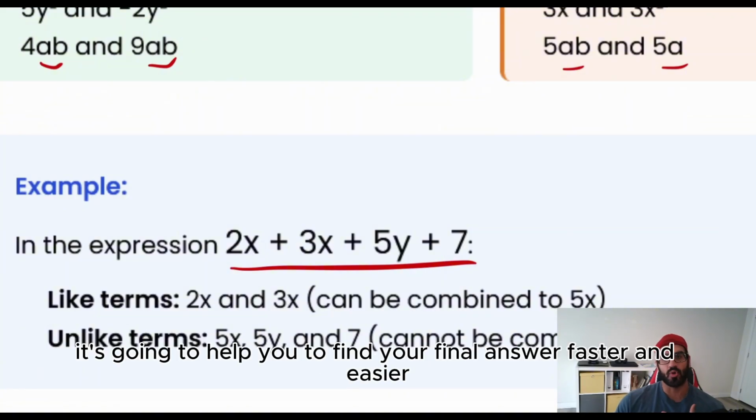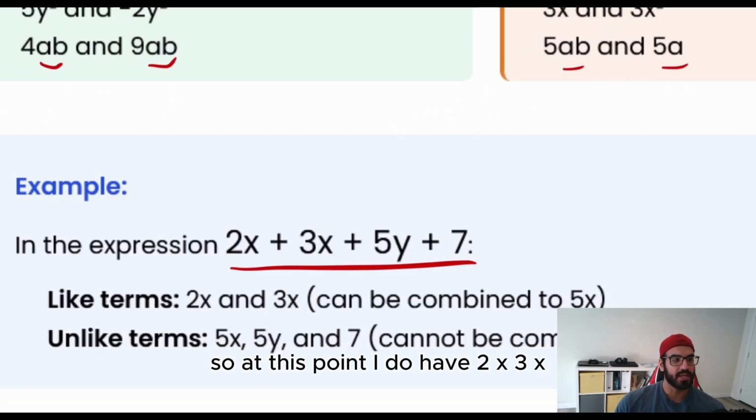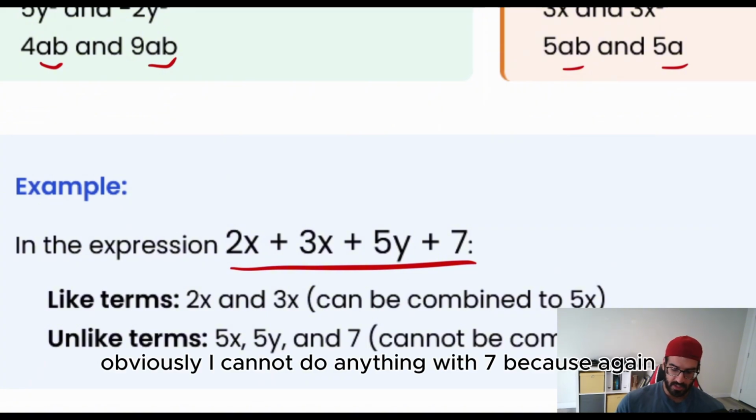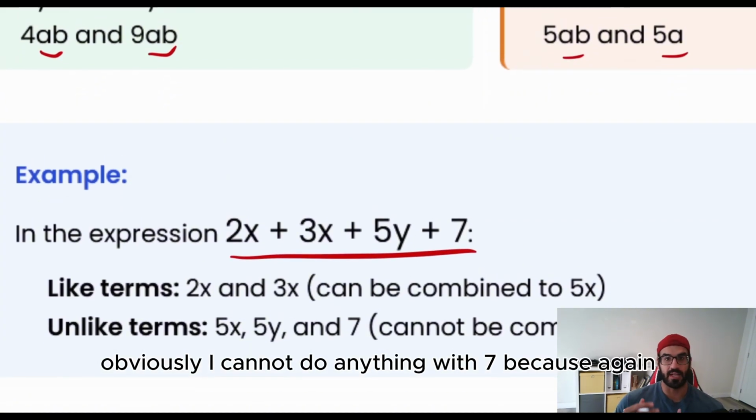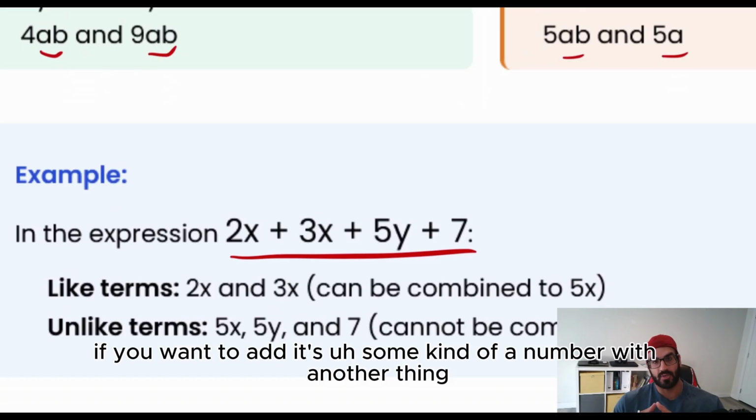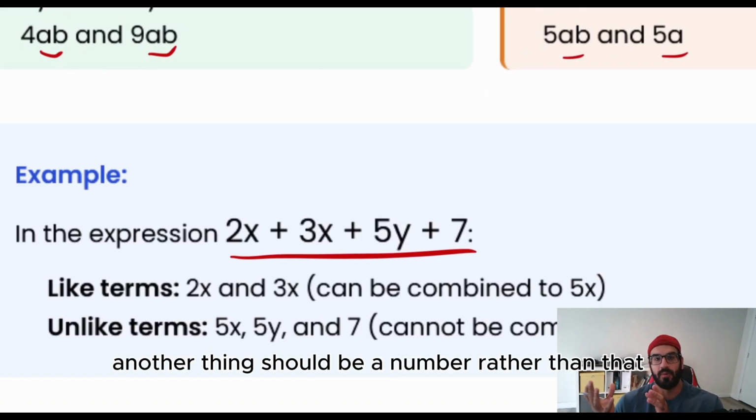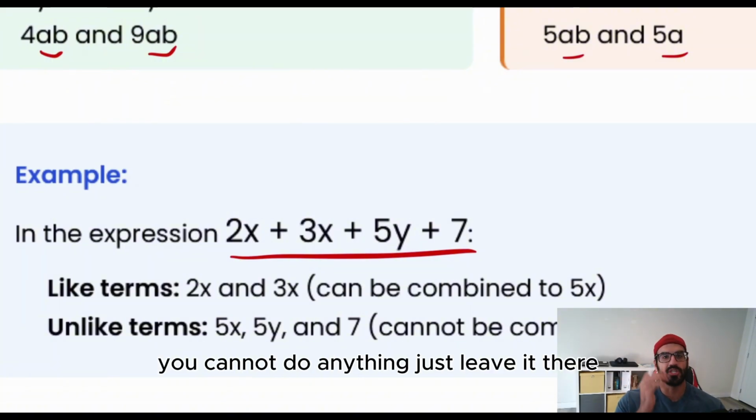This way, it's going to help you find your final answer faster and easier. So at this point, I have 2x, 3x, 5y, and I have 7. Obviously, I cannot do anything with 7 because if you want to add some kind of number with another thing, it should be a number. Rather than that, you cannot do anything, just leave it there.